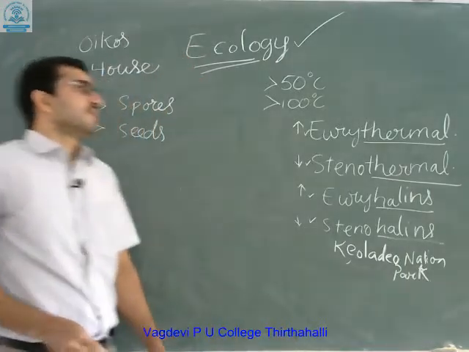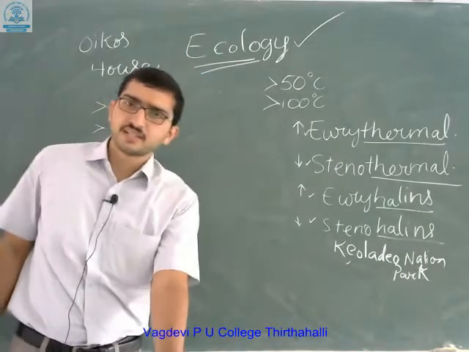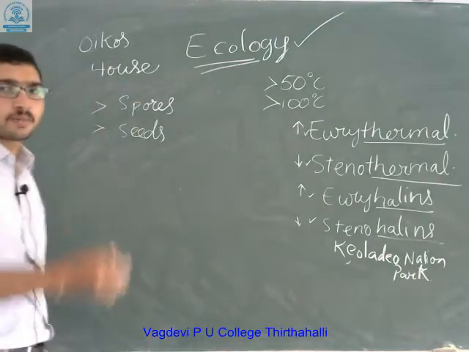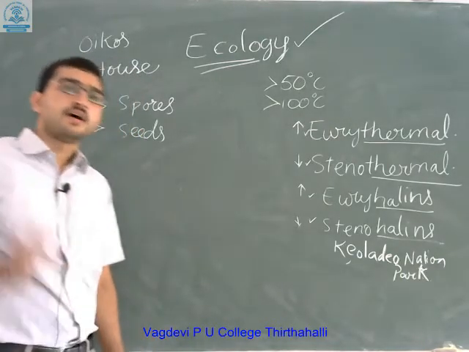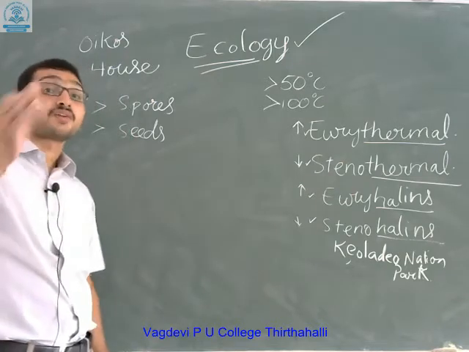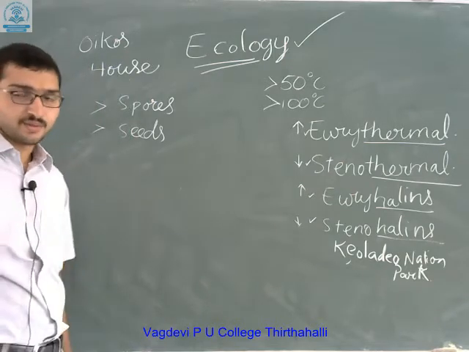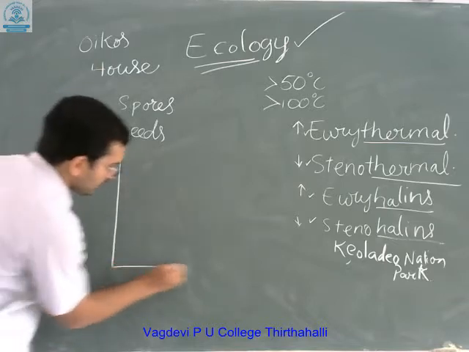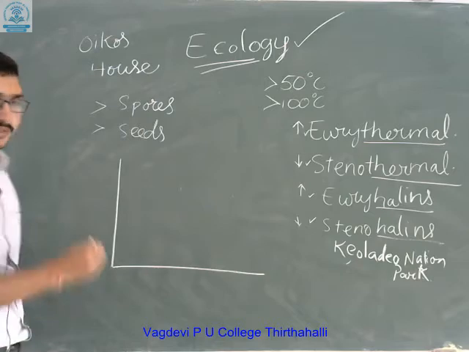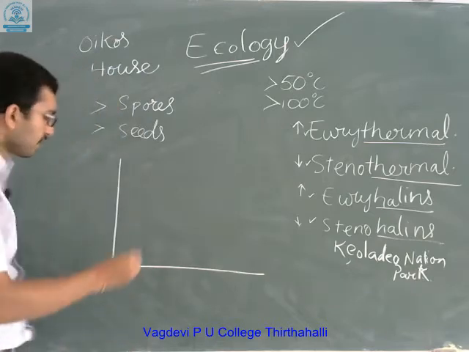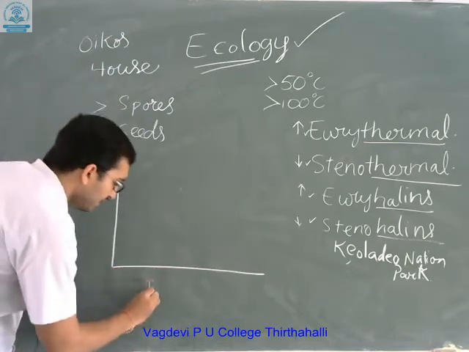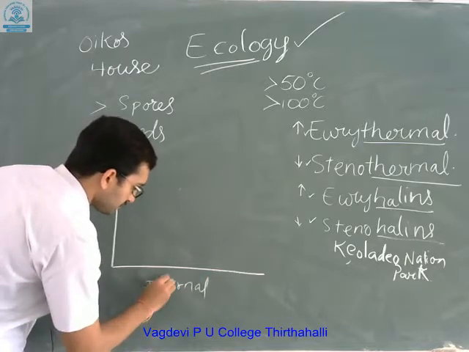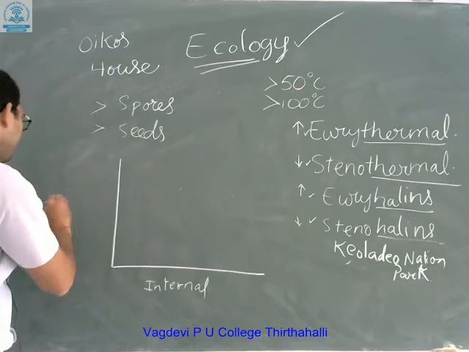The representation of this variation is given with a simple graph. I will draw the graph, and with its help you will understand how plants and mammals regulate body temperatures. First of all, this is one of the graphs present in the NCERT text, where let's consider this is internal temperature and this is external temperature.